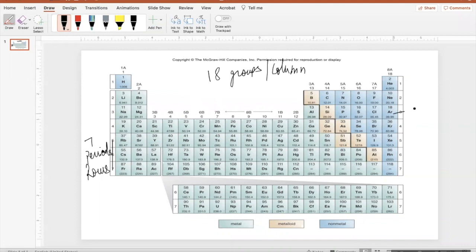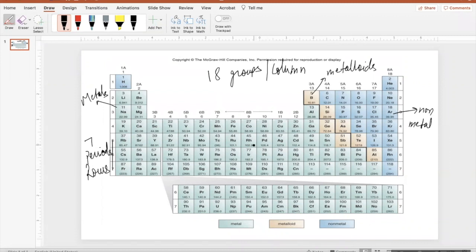So you got non-metals on the right-hand side of the staircase, and metals on the left-hand side. Things sitting on the staircase are called metalloids. They behave somewhat like metals and somewhat like non-metals. Some of their properties are like metals, some are like non-metals.